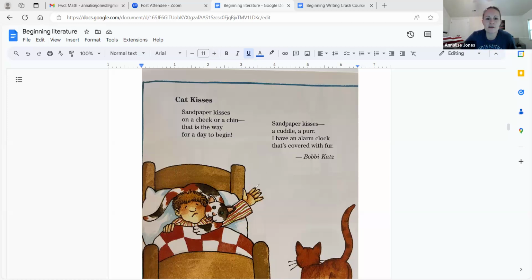All right, so what is a comparison here? You might say a cat's tongue is like sandpaper. It doesn't actually say that, but it's implying that, right? So we're comparing a cat's tongue to sandpaper. And then this last part, I have an alarm clock that's covered with fur. So he's saying my cat is an alarm clock, or my cat is like an alarm clock, because he didn't actually say it either way. This is a kind of poetry describing it. So I guess I would call that a metaphor because he just says, I have an alarm clock. He doesn't say I have something like an alarm clock, right? So the cat literally does wake him up in the morning. So he's calling his cat an alarm clock.